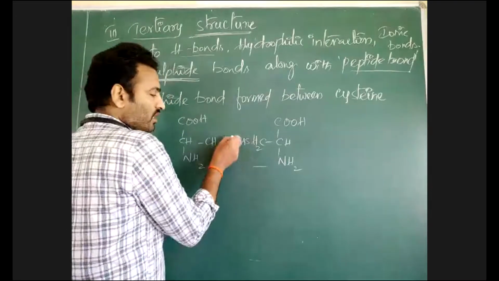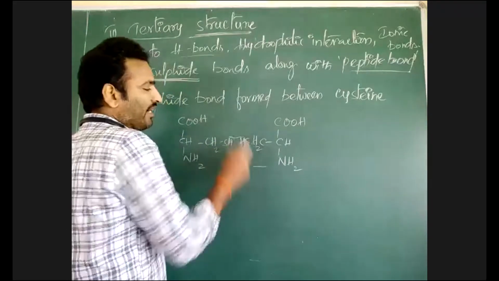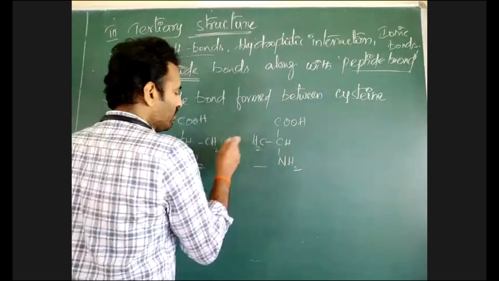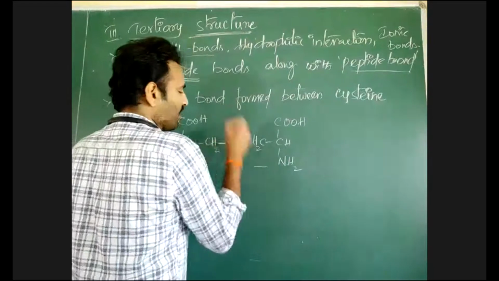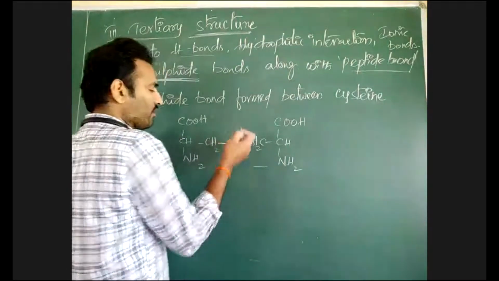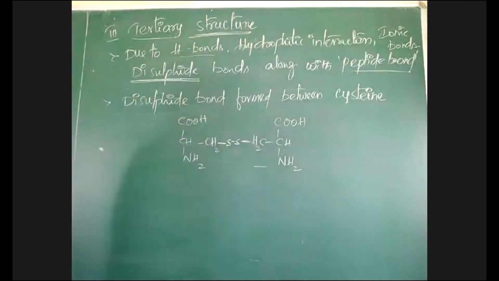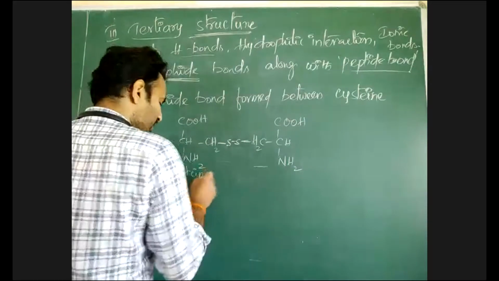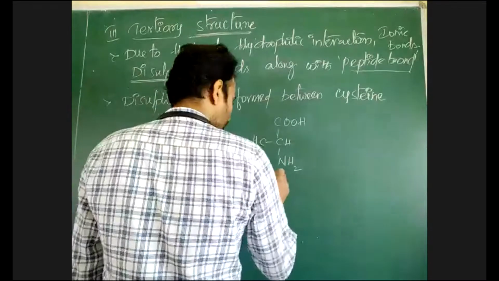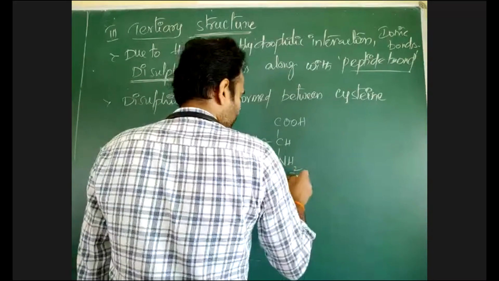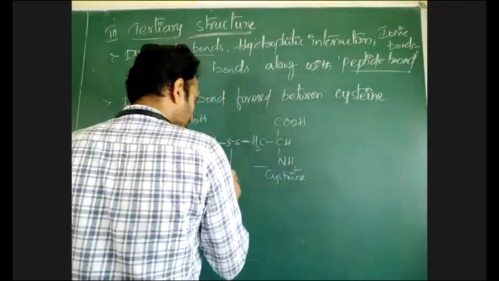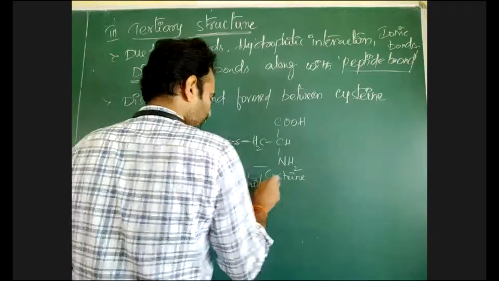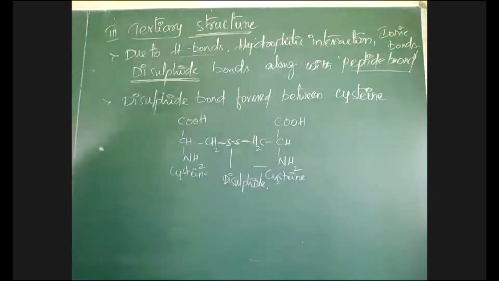This is a cysteine amino acid. Between the cysteine amino acids, by dehydrogenation and removal of hydrogens, two cysteine amino acids are linked with their sulfur. This is called a disulfide bond, or disulfide bridge.